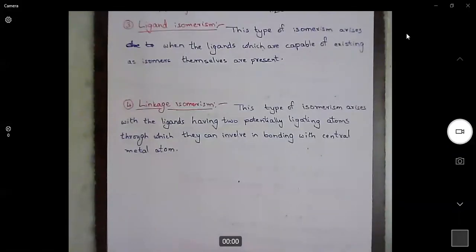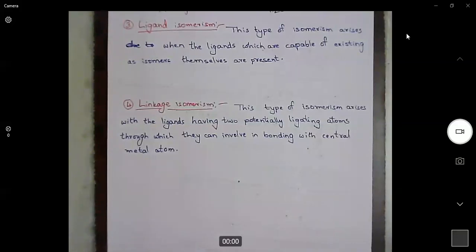We were discussing isomerism, structural isomerism in coordination chemistry. So far we have discussed hydrate isomerism, ionization isomerism. Now we will continue our discussion on structural isomerism.